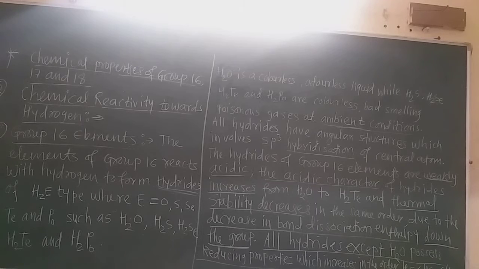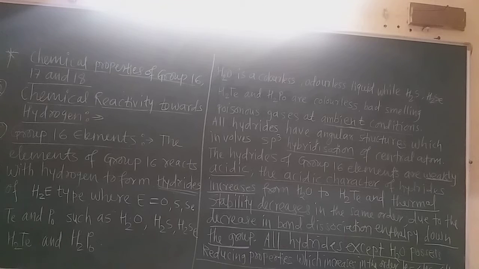And sulfur, selenium, tellurium and polonium all form dihydrides such as H2S, H2Se, selenium hydride, H2Te, tellurium hydride, and H2Po, polonium hydride.